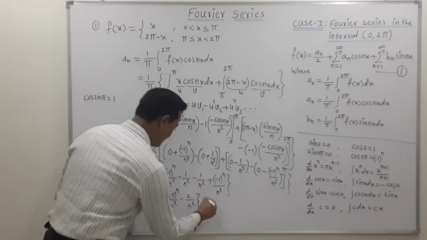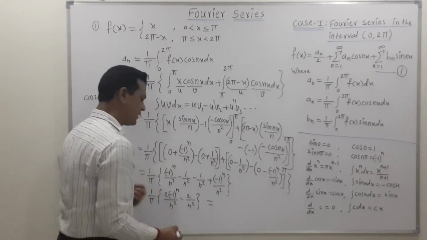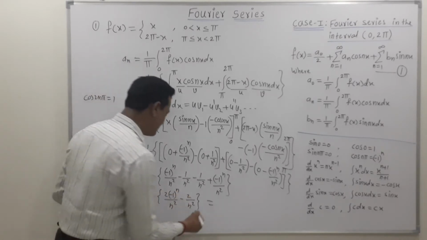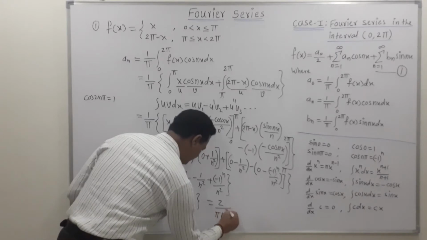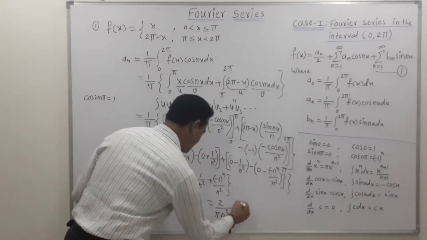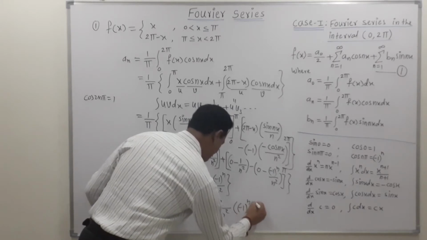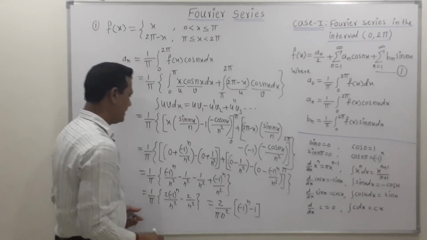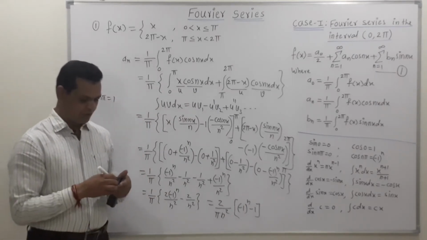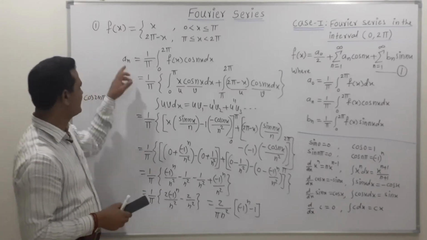So now once again if we take the term 2 common from numerator, and if we take n square common from denominator, then we get this as 2 upon pi n square in bracket, we get this as minus 1 raised to n, then this is minus 1. So now just put this as the answer of an. So friends, this is very simple things to find out the value of Fourier series for the second coefficient.